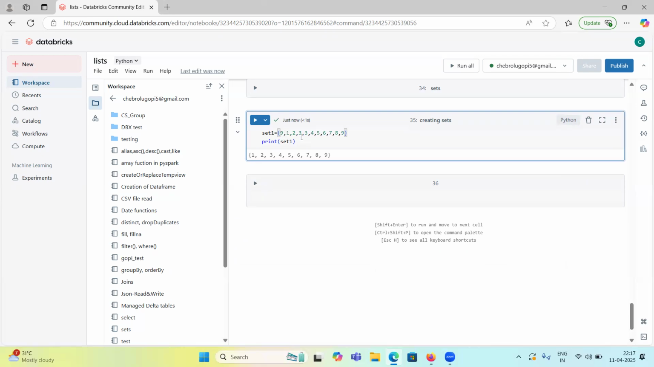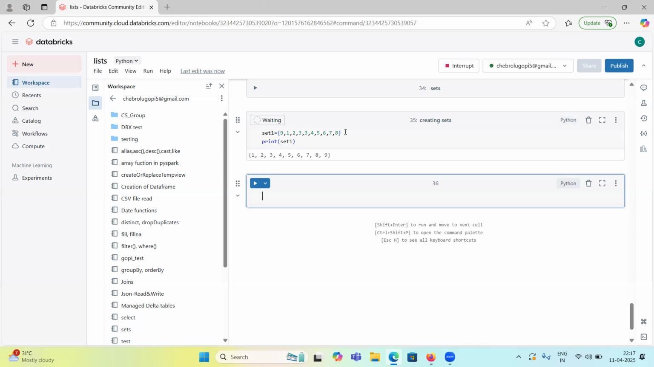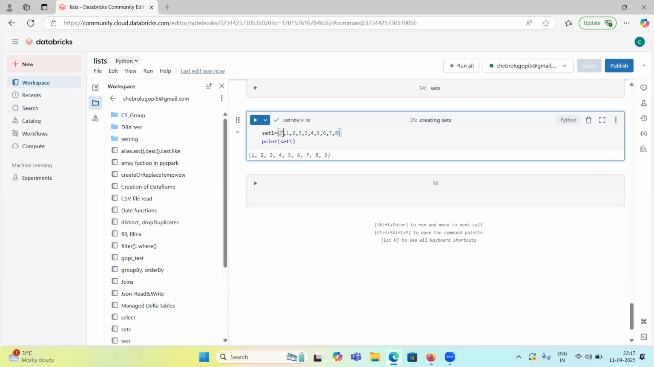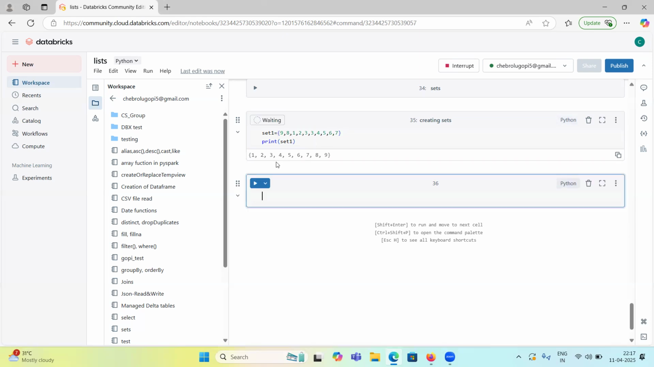I put 9 first and remove the later 9. Now see, guys. At the first position we have 9, but in the output the first position is 1, and 9 is now at the last place. Let me give 8 here and remove it from there. See how it prints: 1, 2, 3, 4, 5, 6, 7, 8, 9.